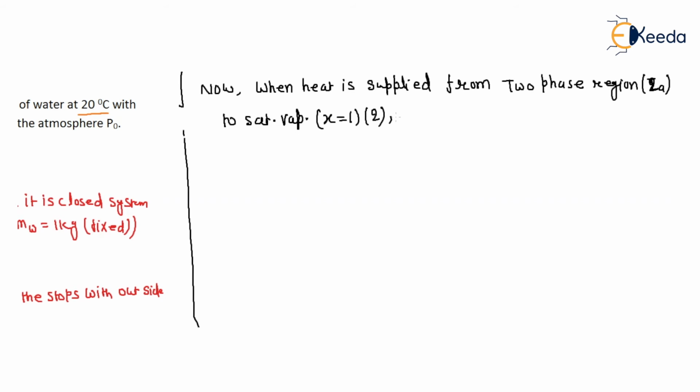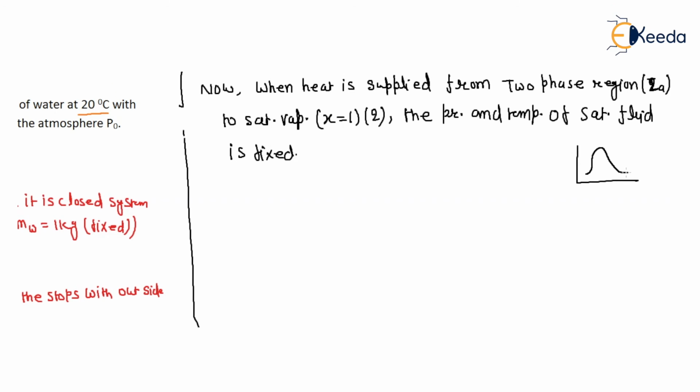The pressure and temperature of the saturated fluid are fixed. In this diagram, this is the two-phase region, and in this condition temperature and pressure are fixed.